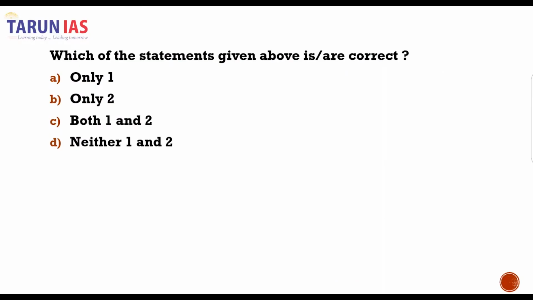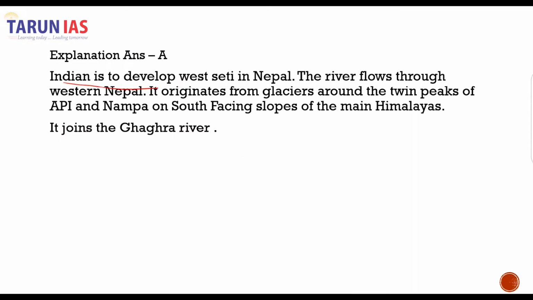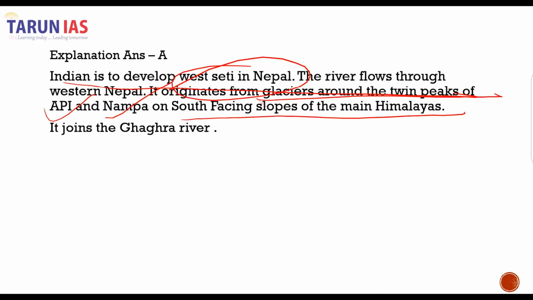So let's see a few statements about the West Seti. This is the wrong slide, please neglect it. So yes, India is going to develop West Seti in Nepal. It originates from the glaciers around the twin peaks of the Api and Nampa on the south facing slopes of the main Himalayas, and then it joins the Gagra in India.